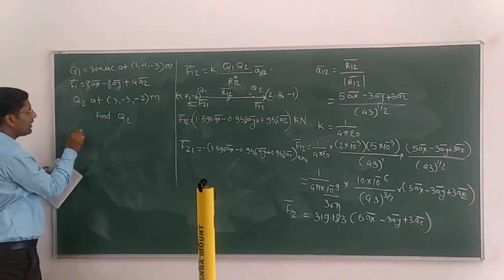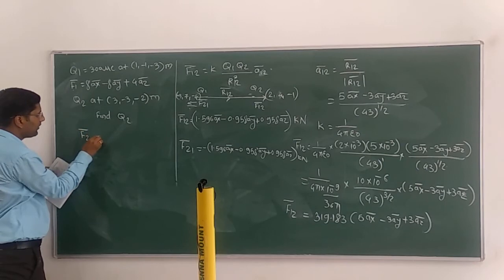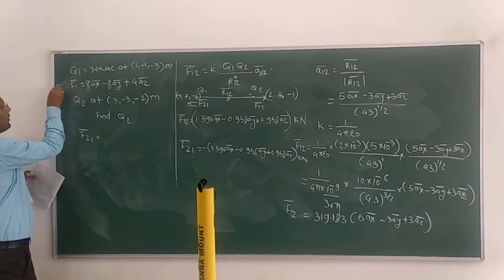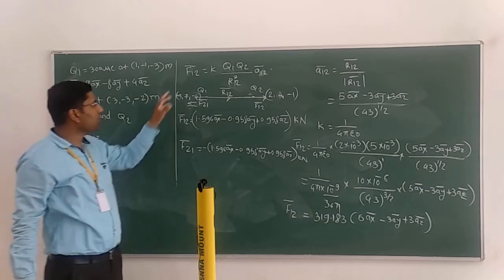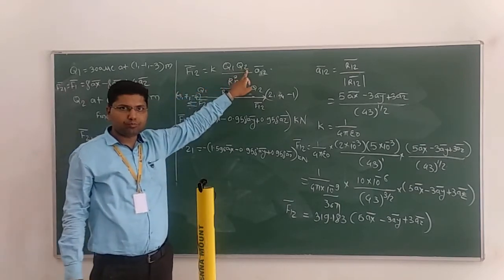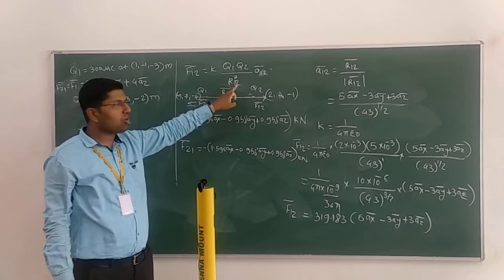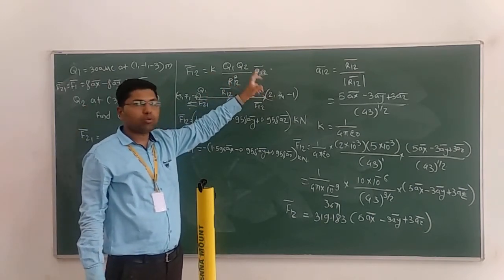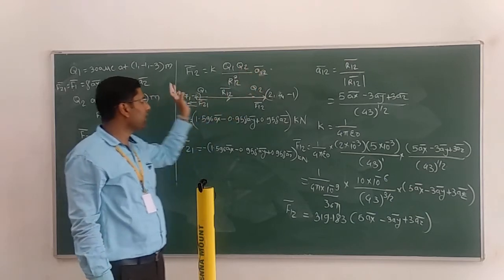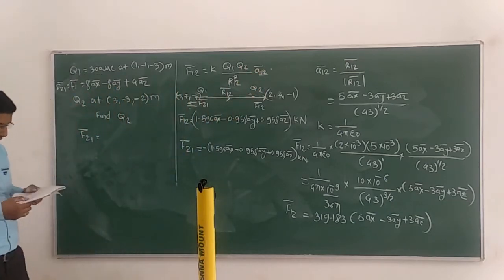Okay. What is the meaning of that? F21 bar they have given. F21 is equal to F21 bar. So F21 bar they have given and you have to find out the Q2. Then instead of R12 it should be R21, and instead of A12 it should be A21. Okay. So like that you have to solve this problem.